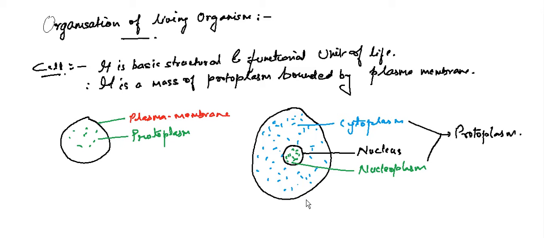If a cell is there, then it has a nucleus. The liquid which is present in the nucleus is called nucleoplasm, and this membrane of the nucleus is called the nuclear membrane. We write it as nuclear membrane. And the fluid which is present between the plasma membrane and the nuclear membrane is called cytoplasm. Okay, this is the first thing we have to know.